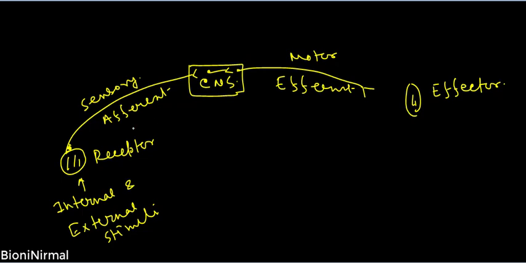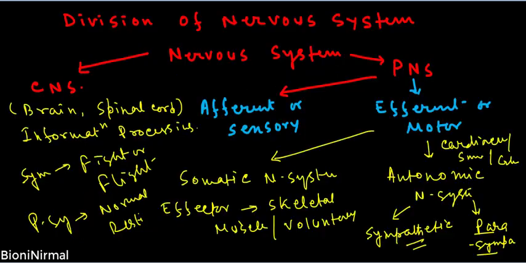The sensory and afferent neurons together form the afferent nervous system, and then this information is processed, and the processed information moves towards the effector through the motor or efferent neuron. These efferent neurons together form the motor nervous system or the efferent nervous system. According to the effector, the efferent nervous system can be divided into the somatic nervous system, where the effector is skeletal muscle and is voluntary, and the autonomic nervous system, where the effectors are cardiac muscles, smooth muscles, and glands.